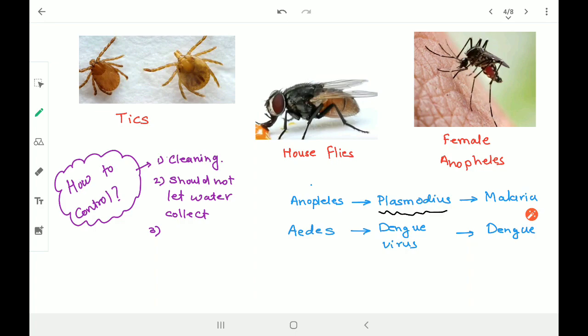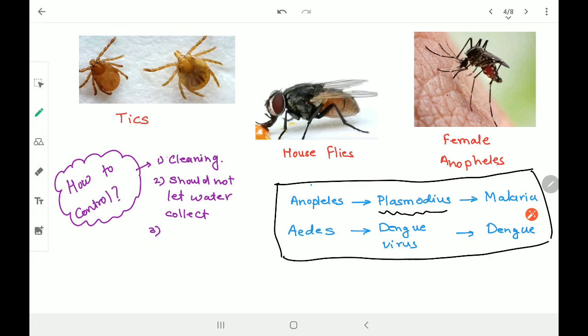Similarly, Aedes is the name of a type of mosquito which has the dengue virus in it, and which actually causes dengue. Need to remember this. Okay, female anopheles has plasmodium, which causes malaria, whereas Aedes, which has the dengue virus in it, causes dengue, right? So how to prevent it?